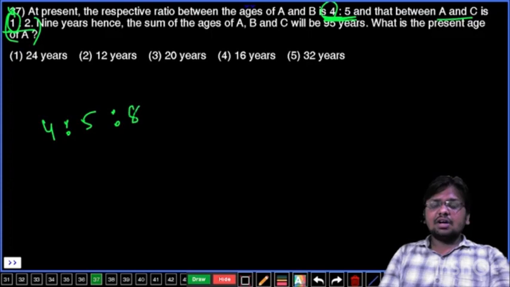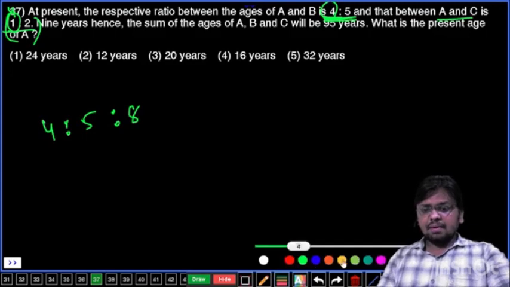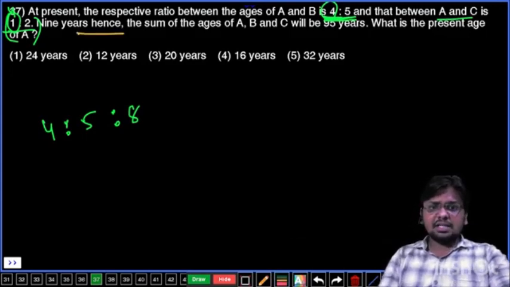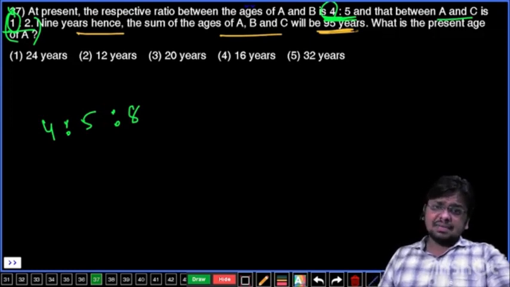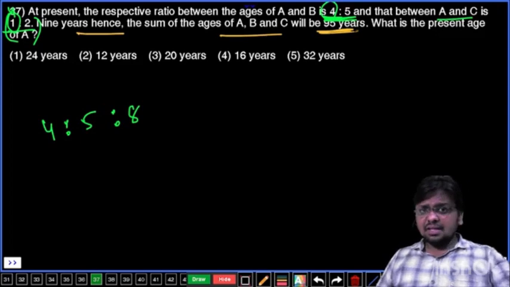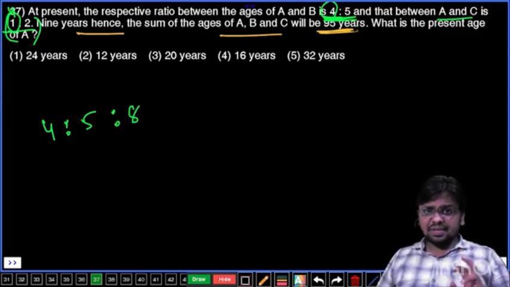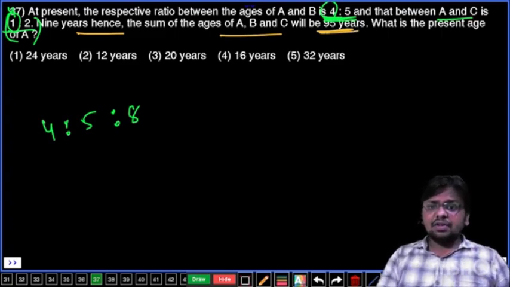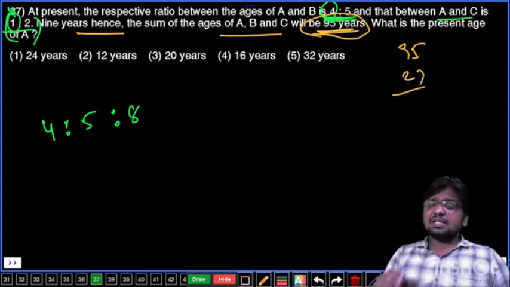Together it is how many parts? 4 plus 5 is 9, 9 plus 8 is 17. So the sum of present ages is going to be 17 parts. Now from the problem, after 9 years the sum of ABC is 95 years. So you have to subtract 9 from everyone. How many members are there? 3 members, so you have to subtract 9 three times. 3 nines are 27. So 27 you need to subtract from 95. 95 minus 27 is going to be 68. That means 68 is the present sum of ABC.